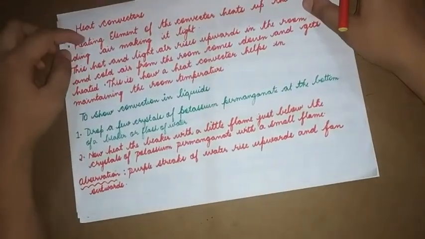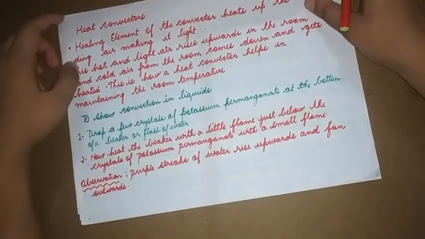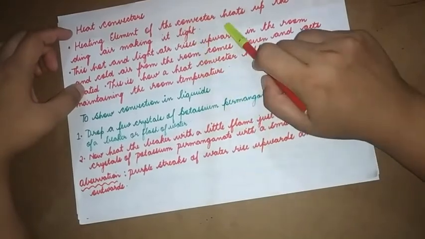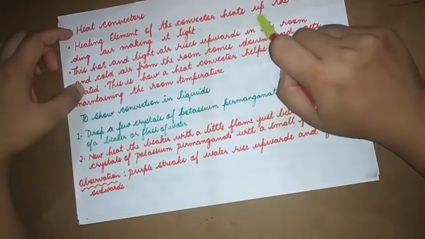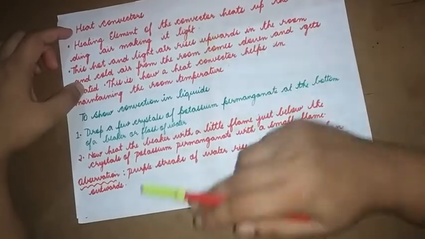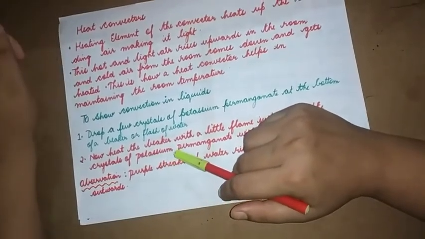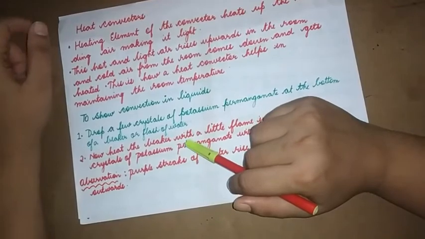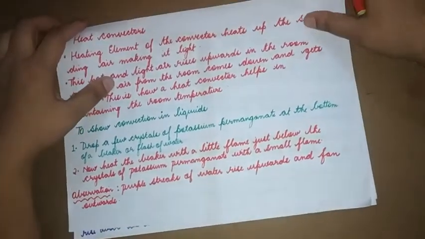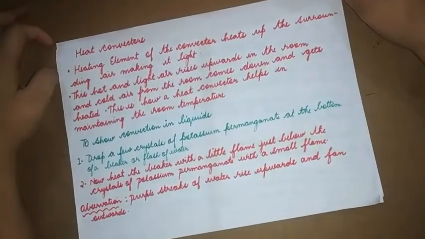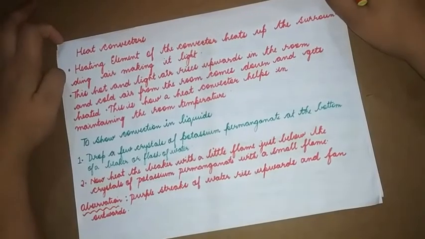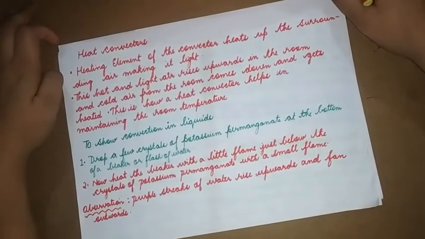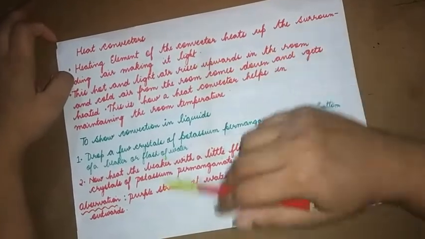Next, moving on to heat convectors. The heating element of the convector heats up the surrounding air and makes it light. So this is a device, a heat convector is a device. It has a heating coil, so it heats up the surrounding air. This heating element or coil heats up the surrounding air and makes it light.